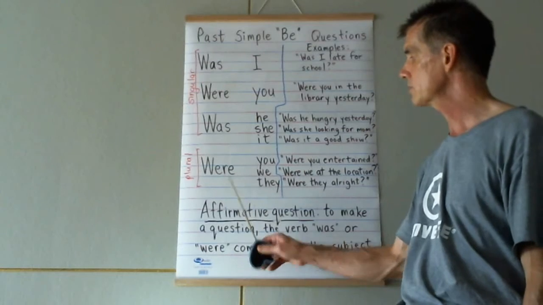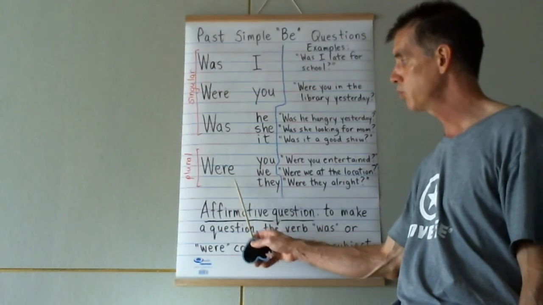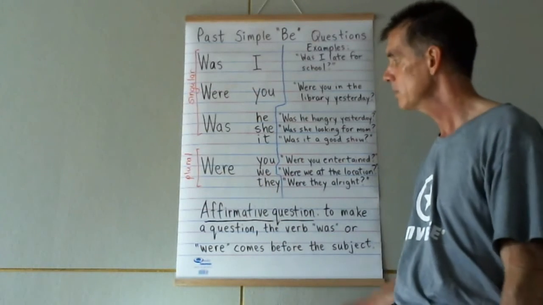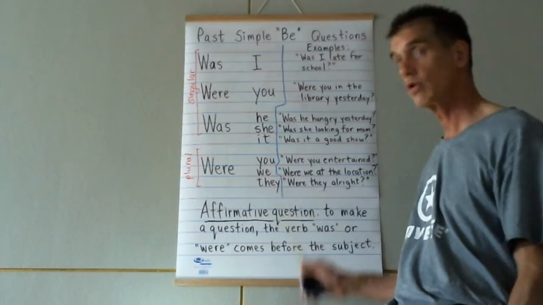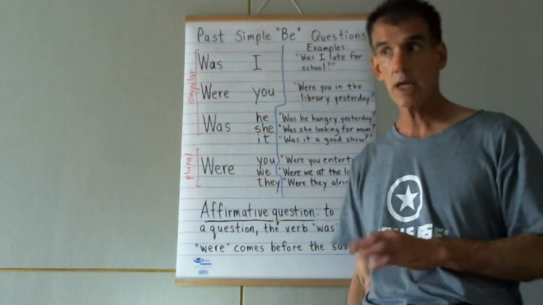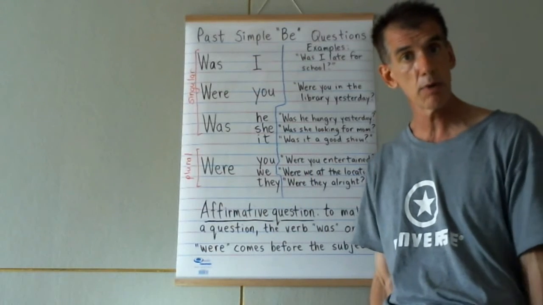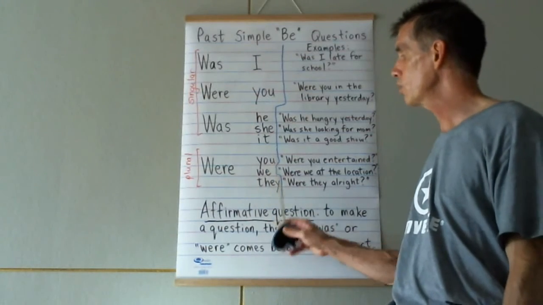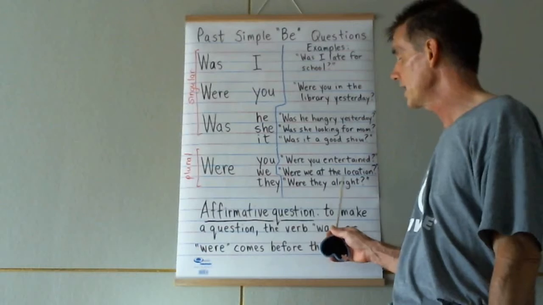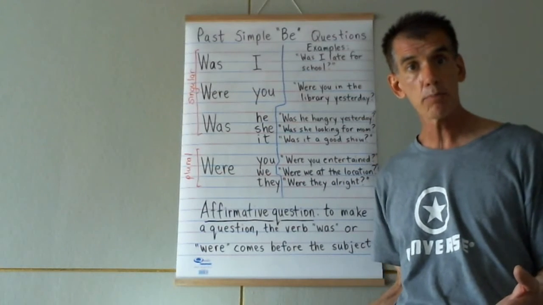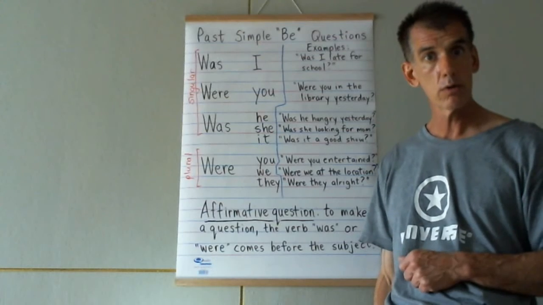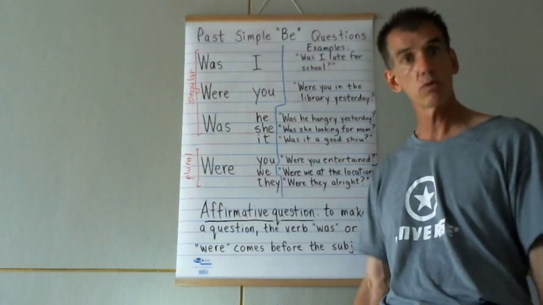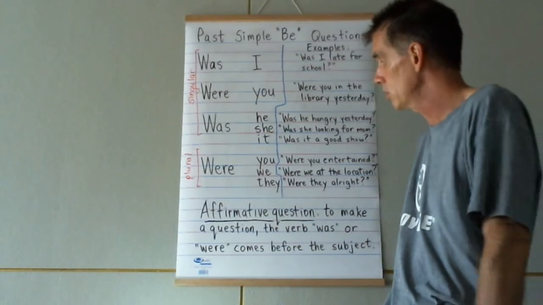When you go into the plural, use were with you in the plural, and we and they. Were you entertained by the dance troupe? Were you entertained by the movie? Yes, I was, or no, I wasn't. Simple as that. Were we at the location? Were we at the right place? Yes, you were. No, you weren't.